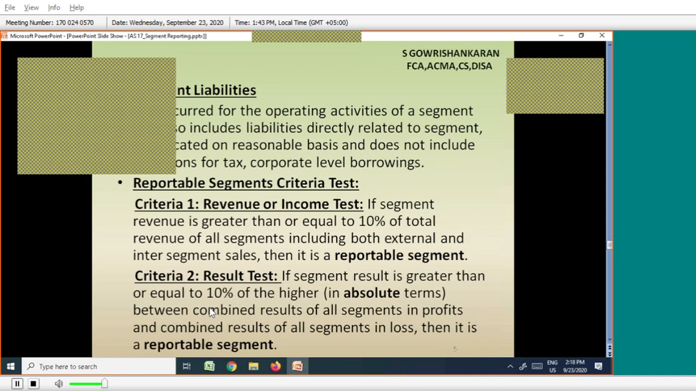If segment result is greater than or equal to 10% of the higher, in absolute terms, between the combined results of all segments in profit and the combined results of all segments in loss, then it is a reportable segment.